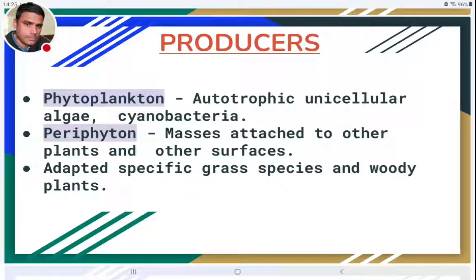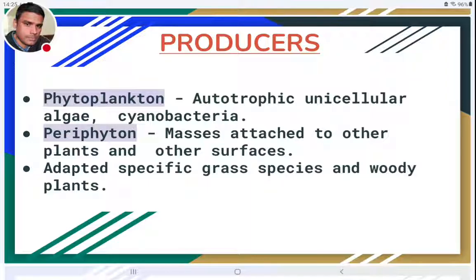And apart from these, specific species also will be there. It may be grass species, or different types of vegetation, or woody plants also. If it is a swamp, grasses will not be there, woody plants will be there. Likewise, some plants are confined to that wetland only.